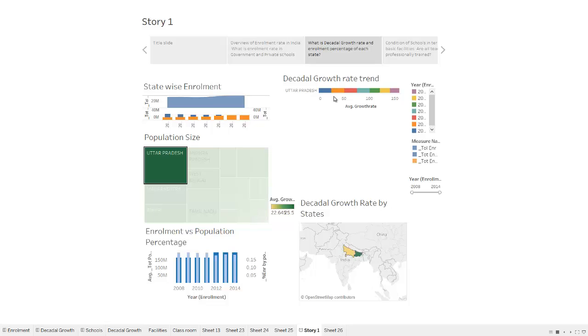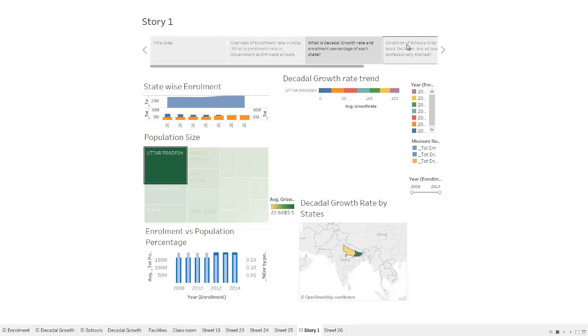In this graph, the decadal growth rate trend, we are showing the trend in each decade, and we can see that for UP it is around 18 to 19%, and in this map graph we can show that the average growth is 22.645. Now let's move ahead.